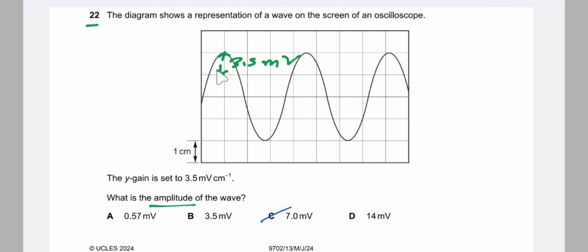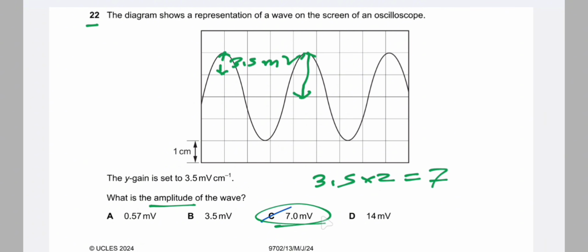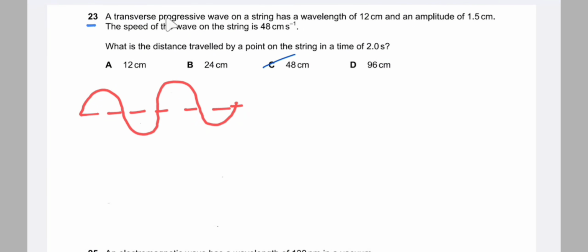So what is the amplitude of the wave? The amplitude is equal to this length, that is 2 boxes. So 1 box is 3.5, so 2 boxes is equal to 3.5 into 2, that is 7. So 7 millivolt. So the answer is question 23.